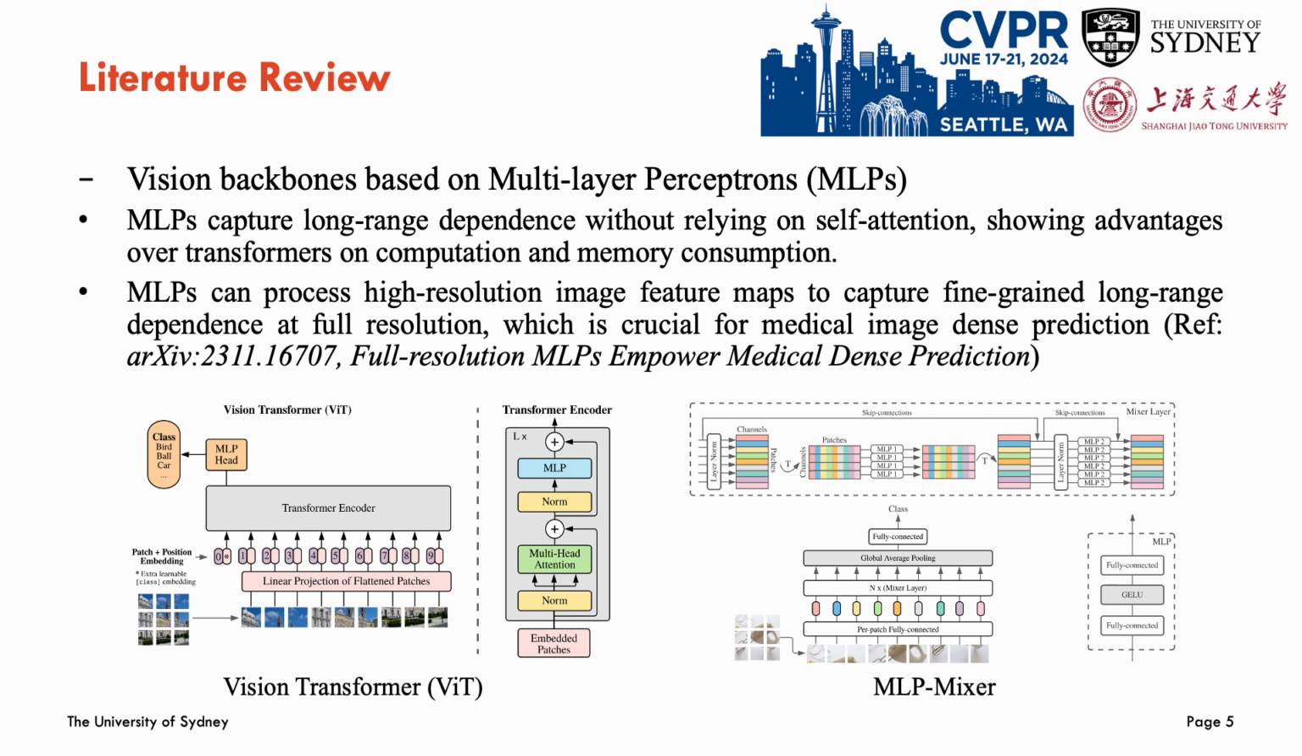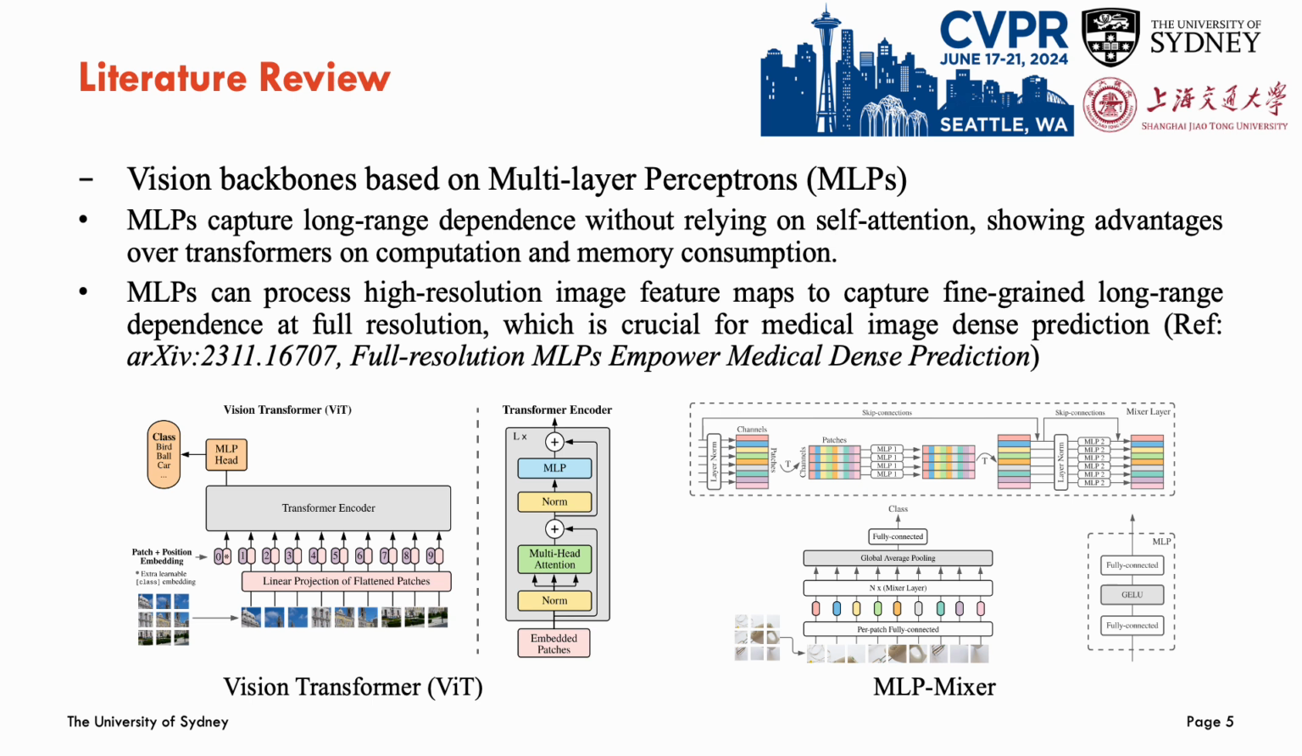Now, I will briefly discuss the vision backbone based on multilayer perceptrons, or MLPs. MLPs can capture long-range dependence without relying on the self-attention operation, showing advantages over transformers in computation and memory consumption, as exemplified in the figures below. Compared to the popular vision transformer, or ViT, that employs the expensive multi-head self-attention operations to model the global relevance, the MLP-Mixer uses simple dense connected layers to model the global relevance along the spatial and channel dimensions separately, which saves a lot of computation.